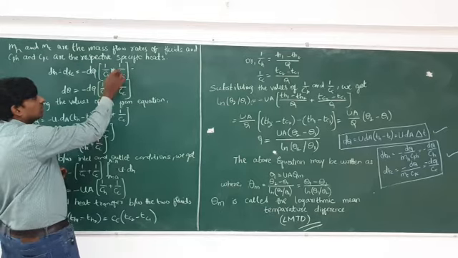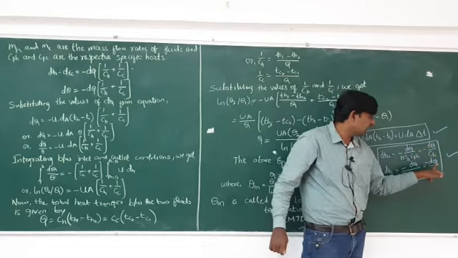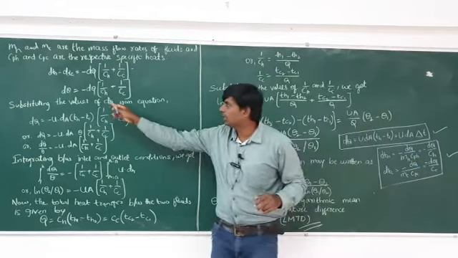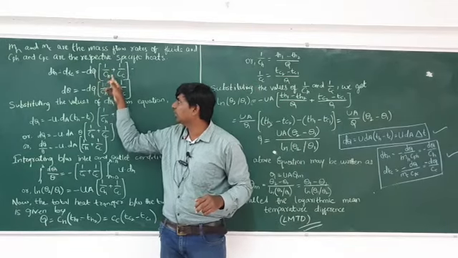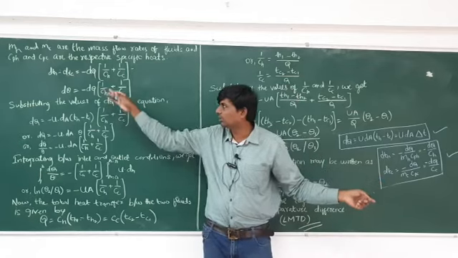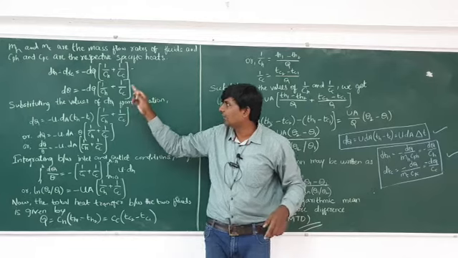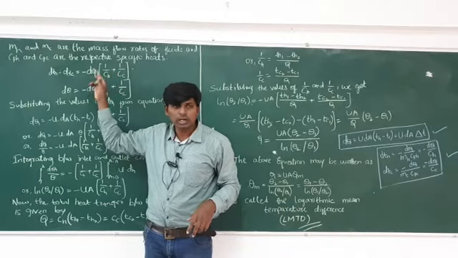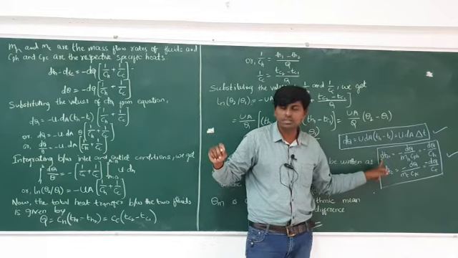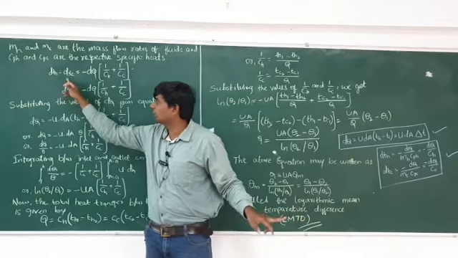So 1 by Ch plus 1 by Cc. Here 1 by Ch is there, here 1 by Cc is there. So here you can take minus dQ common, 1 by Ch plus 1 by Cc. This left side term you have to subtract on the right side, and this left side term you have to subtract on the left side. After that you have to take the common. See, this is the right side term, you have to subtract dTh minus dTc.